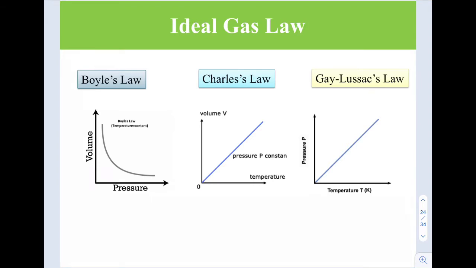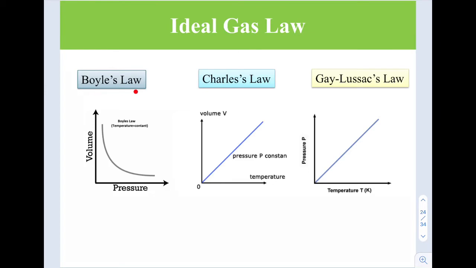So let's recall, you've learned this from your primary school. Boyle's law talks about volume being inversely proportional to the pressure. Consider T is constant, because we have three elements to be considered in the gas case, which are temperature, pressure, and volume.